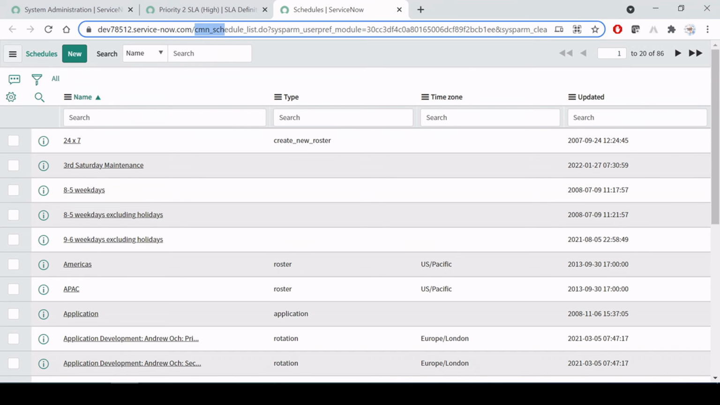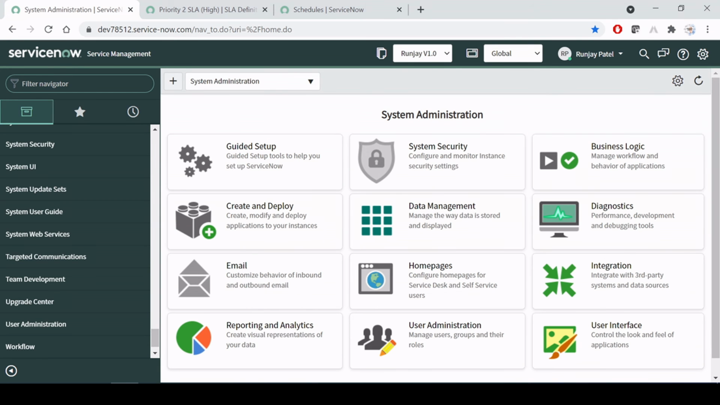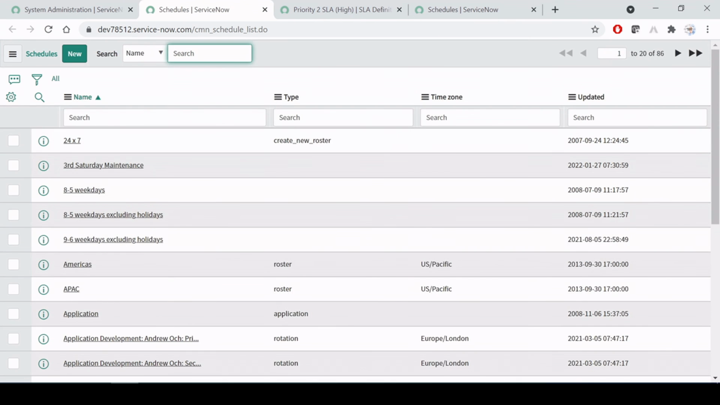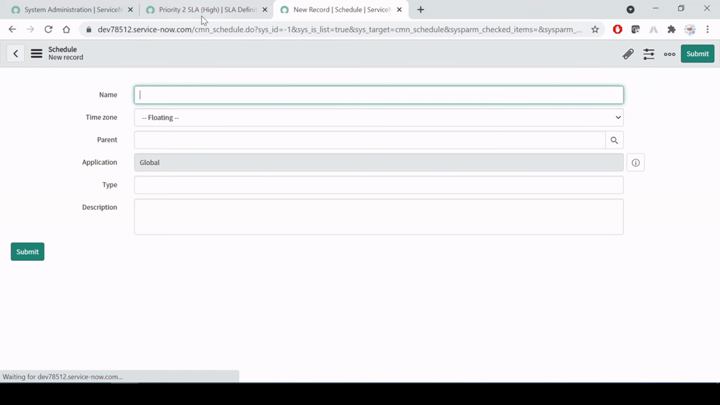Let me tell you something which you might already know. You just need to copy the table name, come over here in the left navigation, take any table name in ServiceNow, put a dot, type list, and hit enter. It will open that table in list view in a new tab. Same thing I have done. Let me close one window. Here we have to create our schedule. So let's go and create a schedule.